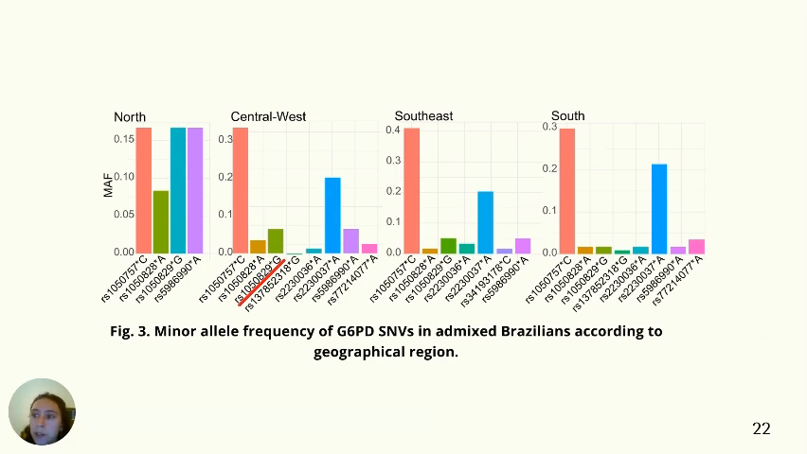In addition, we also detected that over 7% of the Central Western males and over 5% of the Southeastern females carried the African A variant, which determines mild G6PD deficiency. The variant Miradouro was detected in 1 white individual from the Southeast.